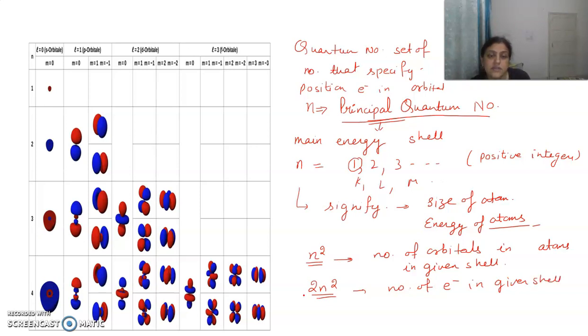If n is equal to 1, the number of orbitals is n square, that is 1, and the number of electrons is 2n square, 1 square times 2, so 2. Similarly, if we take n equal to 2, then the orbitals are 2 square, so 4 orbitals, and electrons 2n square, so the number of electrons in the second shell will be 8. So from the main energy shell we can find this.